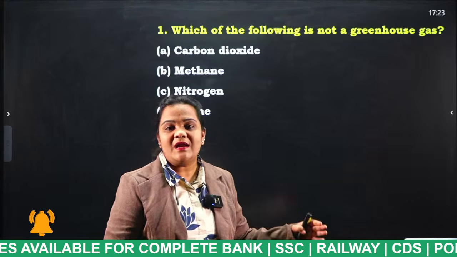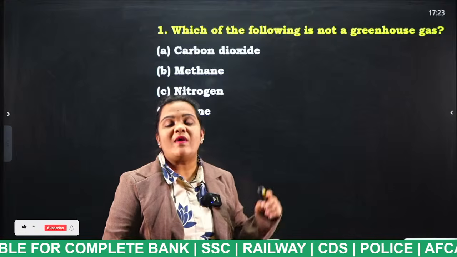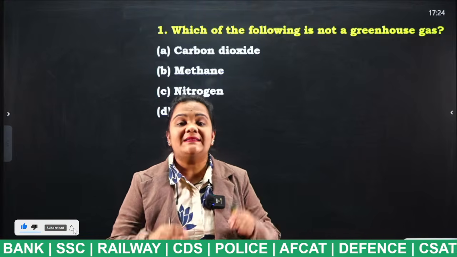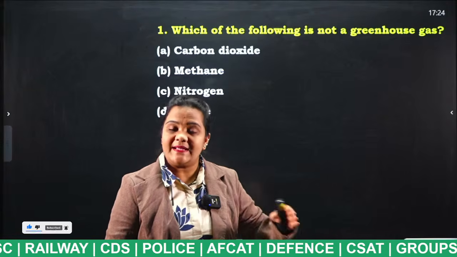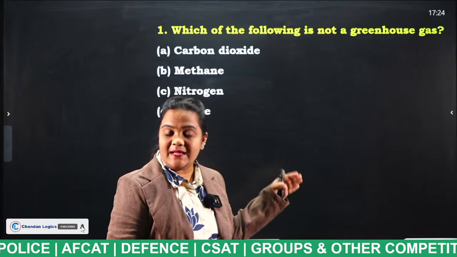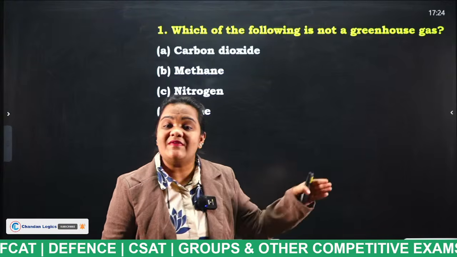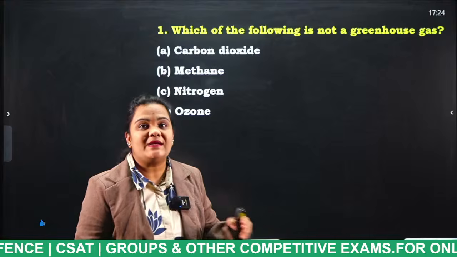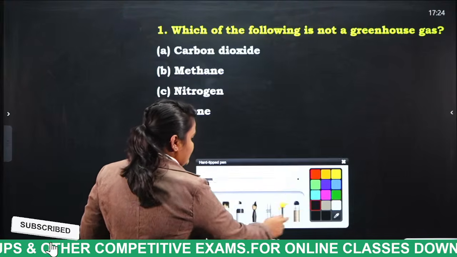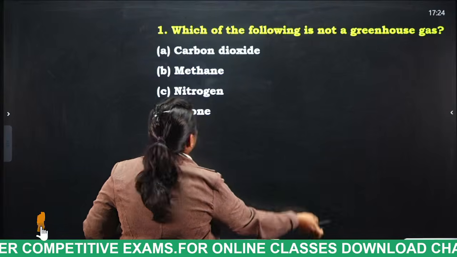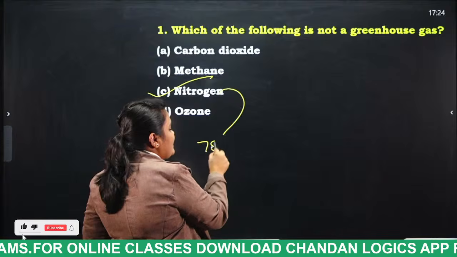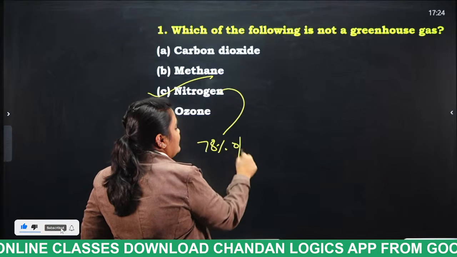In the given options, one is not among those greenhouse gases, because that gas makes up 78% of the air. What is the answer for this question, students? The answer is nitrogen, because nitrogen consists of 78% of air.